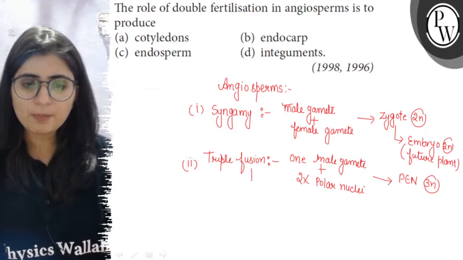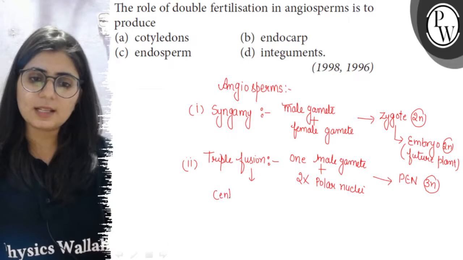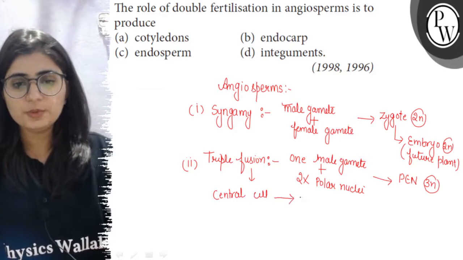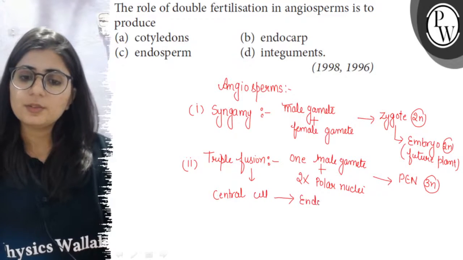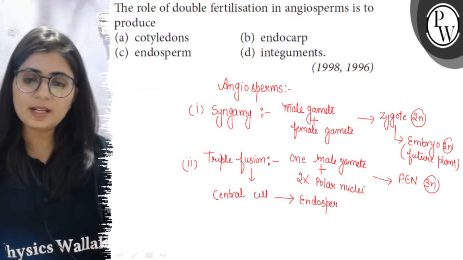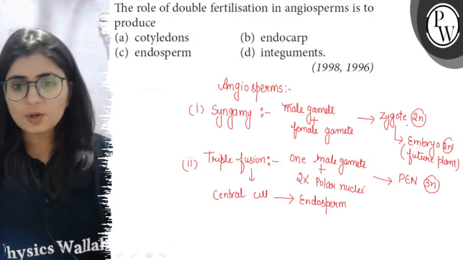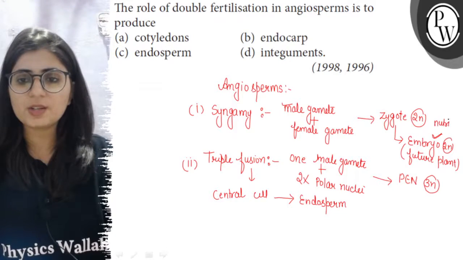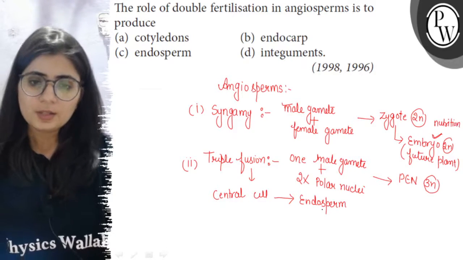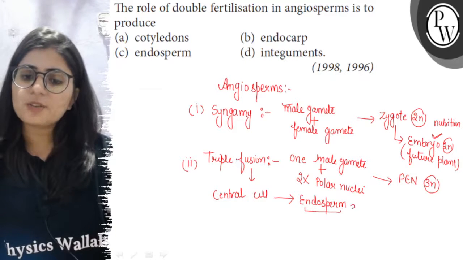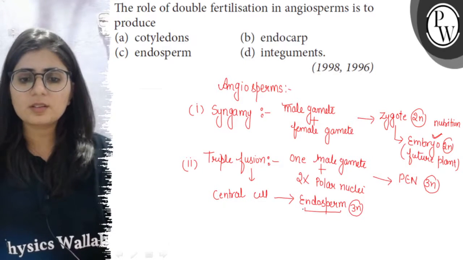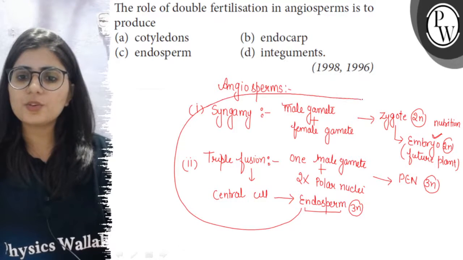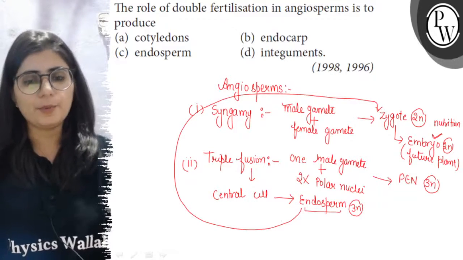Now after this triple fusion, the central cell, it gets changed into the nutritive tissue which is called endosperm, because zygote has to develop into the embryo and for this nutrition is required. So to provide nutrition, a triploid structure is formed which is laden with the reserved food, and this endosperm gives nutrition to the developing embryo.